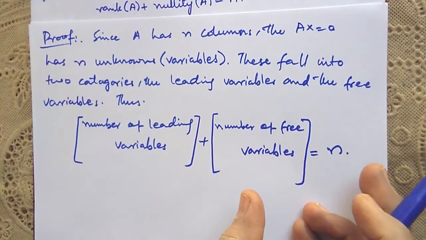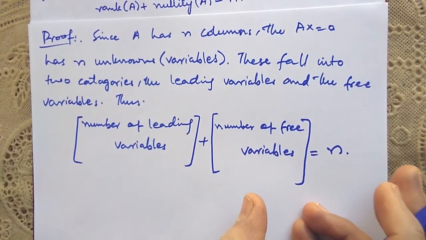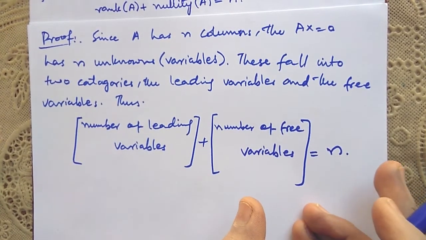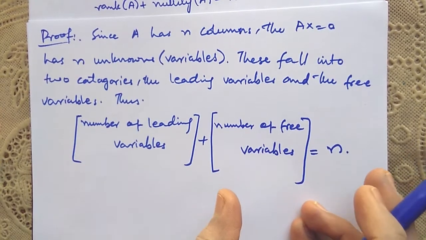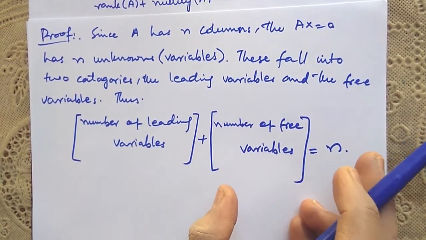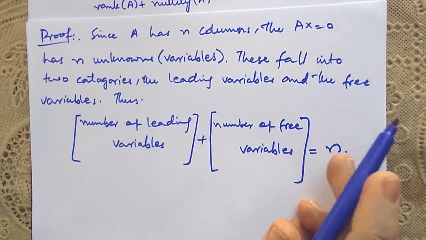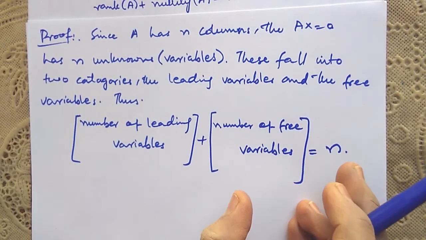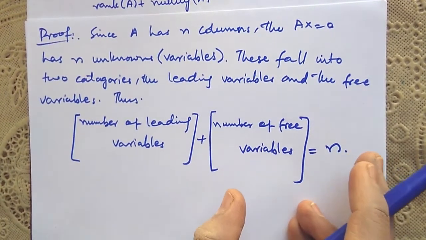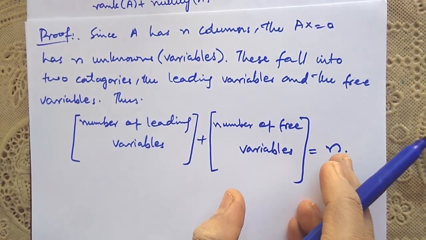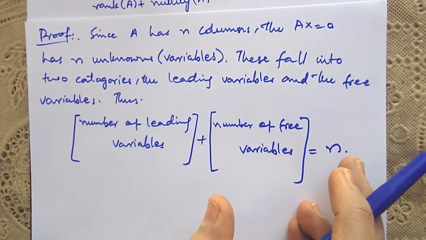Now in the previous example we also saw that the number of basis vectors of the null space was equal to the number of free variables. Means dimension of null space equals the number of free variables, and dimension of null space is nullity. So from the previous example you can conclude that number of free variables is equal to nullity of A. Similarly, you must have noticed in that example that rank of A is equal to number of leading variables.